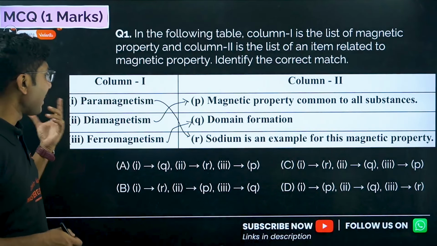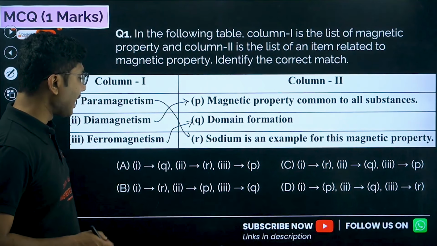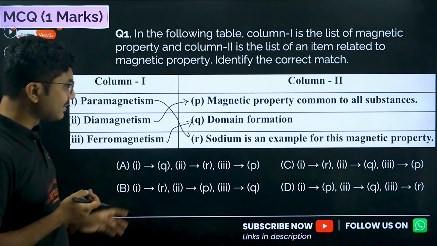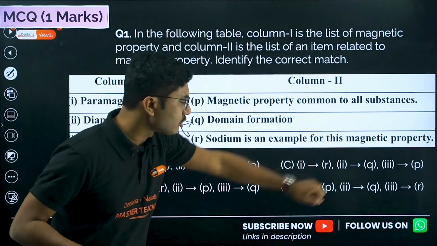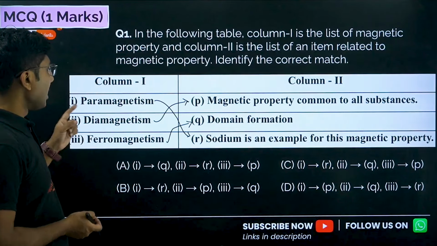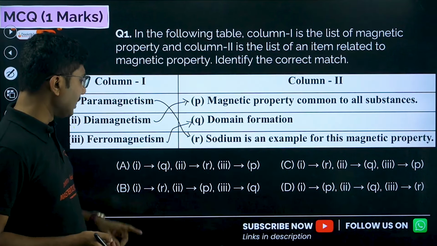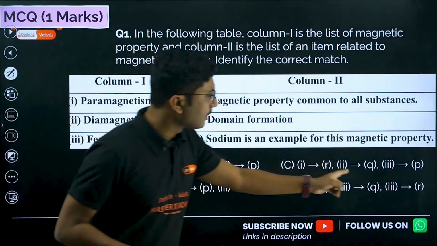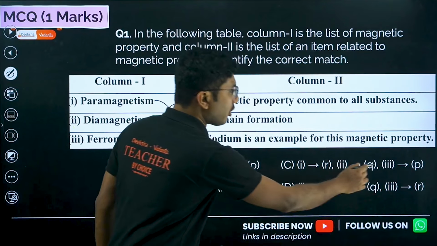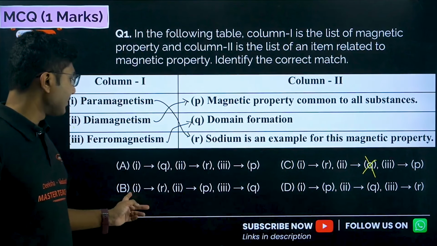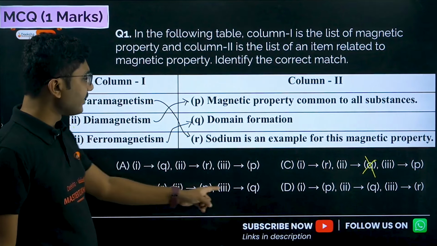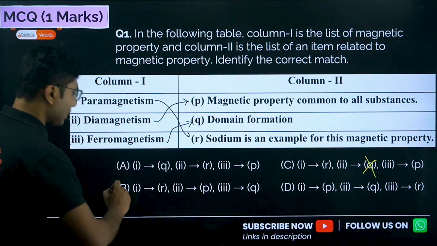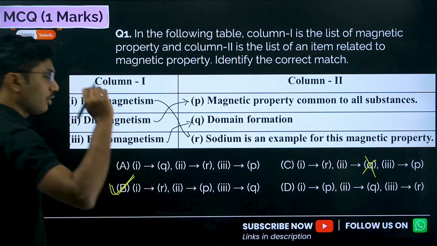Now let's find the match. 1 is matching with R, so we will look for 1 is matching with R. So this is option B, 1 is matching with R. Option C is also 1 is matching with R. 2 is matching with P, but here 2 is matching with Q, so definitely this is not the correct match. So the correct match is 1 is matching with R, 2 is matching with P, and definitely 3 is matching with Q. So the correct answer is option B for this question.